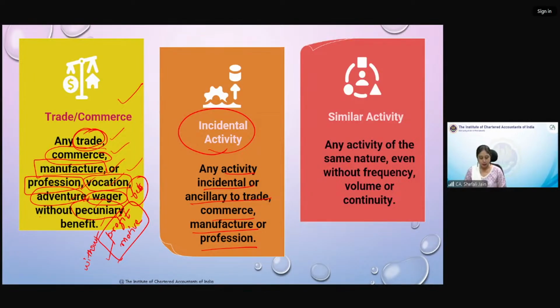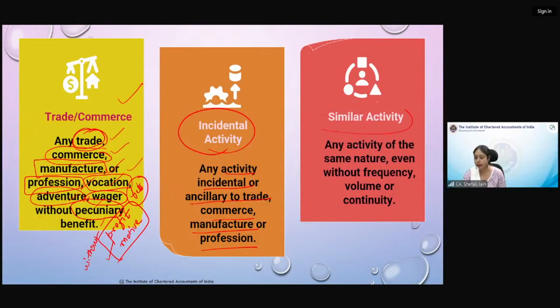Another example we can say, you are a furniture seller. Now that furniture has to be affixed. Suppose it has to be delivered, that has to be placed at the customer's premises. So you are providing that service also, whether the customer requires it or not, that is what you are providing. So that is also an ancillary activity which is also included in business.